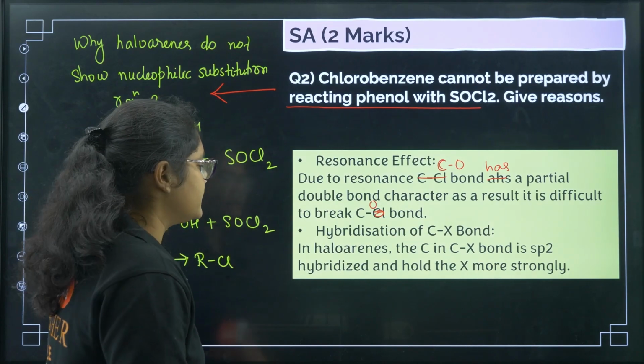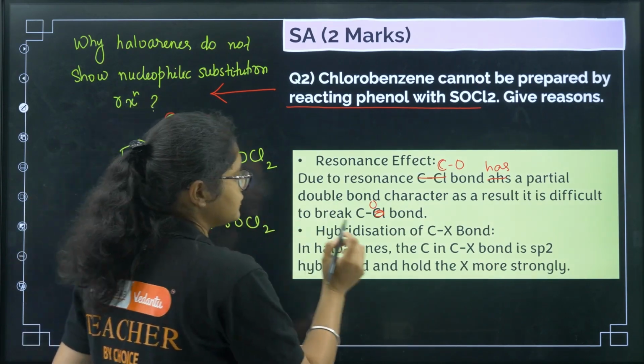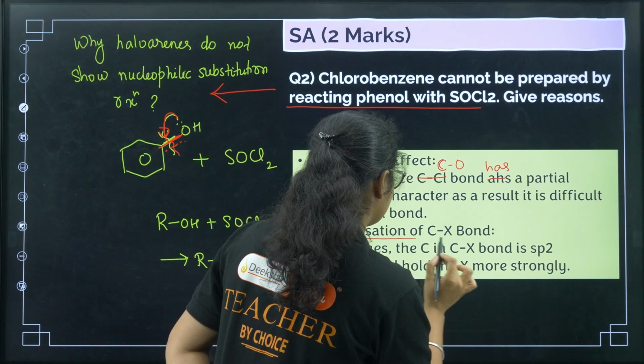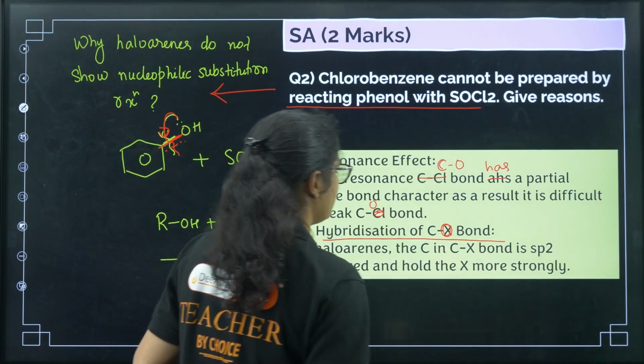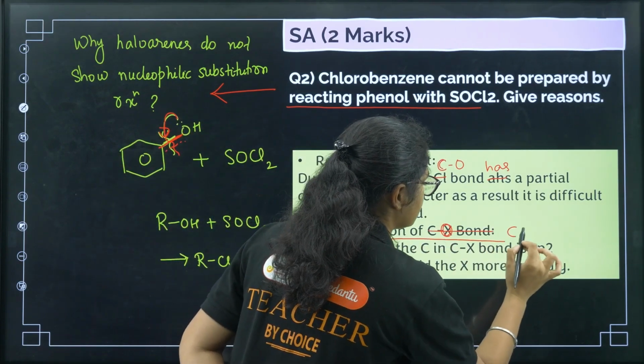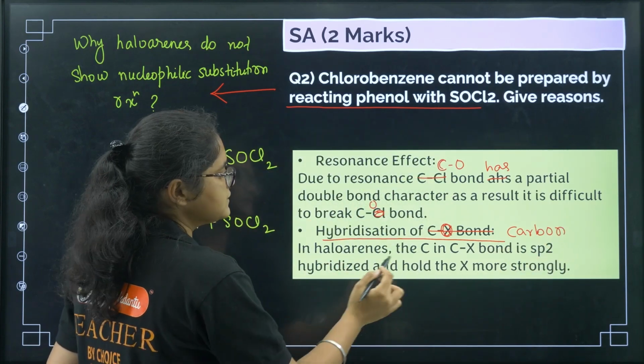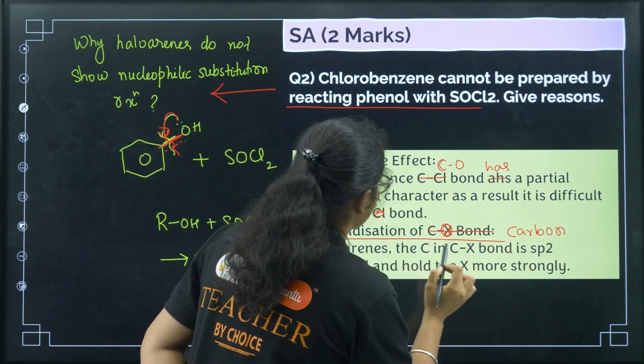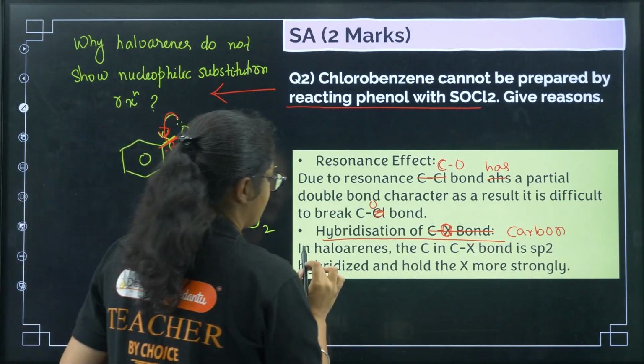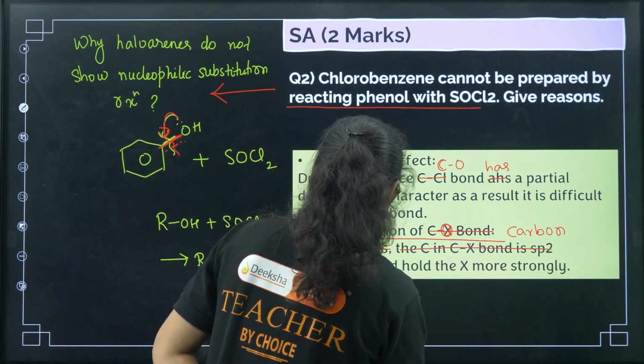Next one, the hybridization of the C-O bond, or you can just write the hybridization of carbon. In haloarenes, the carbon... so we need to write phenols here, I'll change this answer.